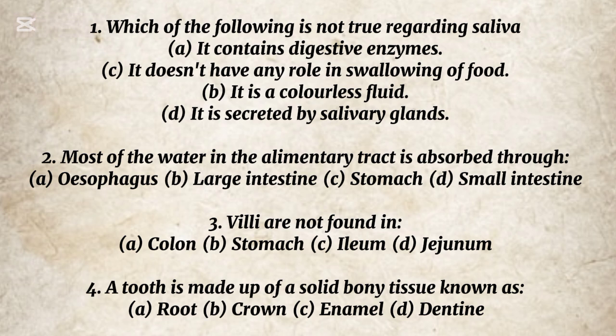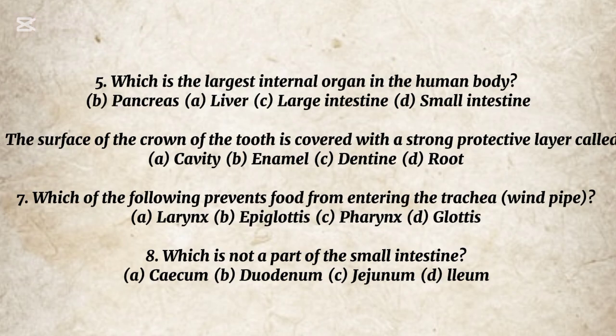The correct option is B. Stomach. 4. A tooth is made up of a solid bony tissue known as A. Root. B. Crown. C. Enamel. D. Dentine. The correct option is D. Dentine. 5. Which is the largest internal organ in the human body? A. Liver. B. Pancreas. C. Large intestine. D. Small intestine. The correct option is A.